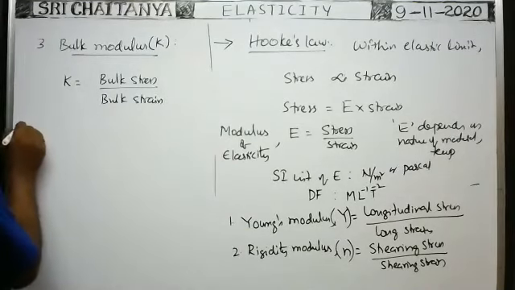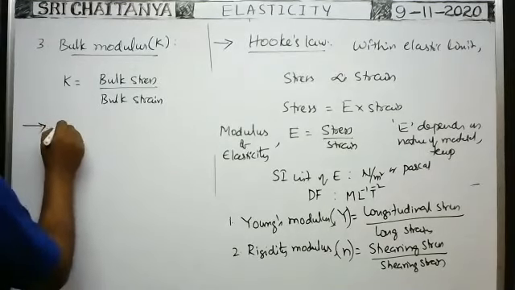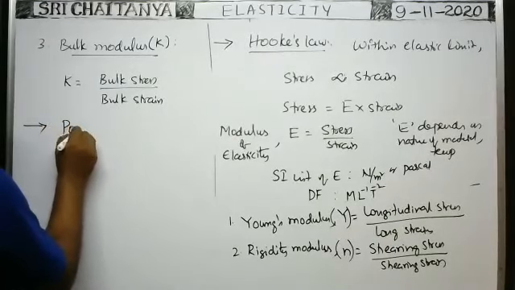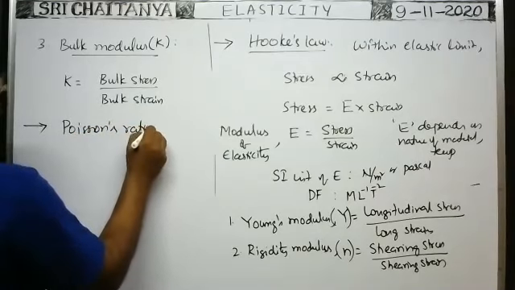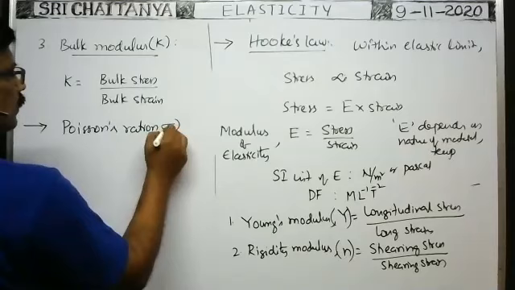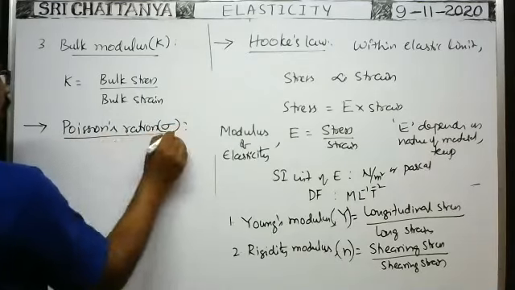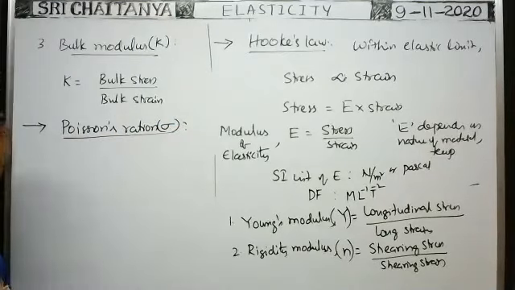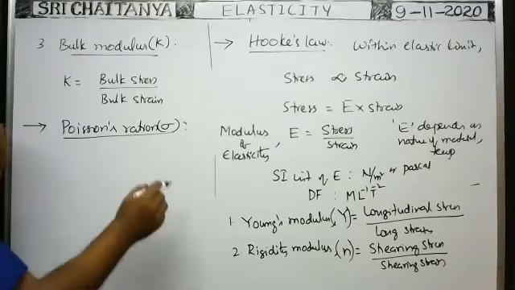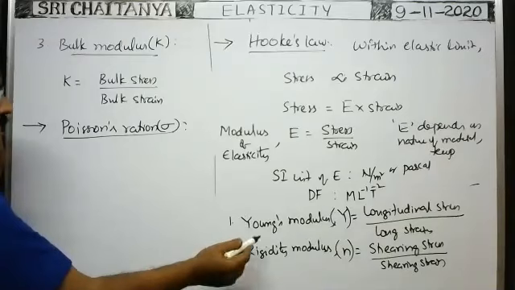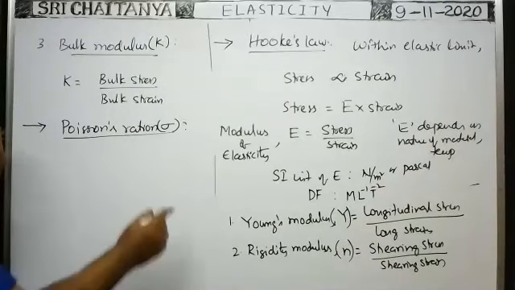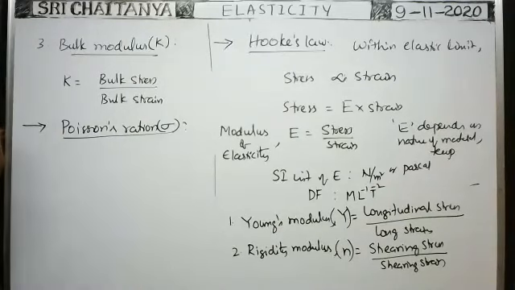Okay, next, Poisson's ratio. It is represented with sigma. Because when you know the Poisson's ratio, then we can write the relations among Y, K and sigma. The relations we will see later. First we have to discuss the Poisson's ratio.